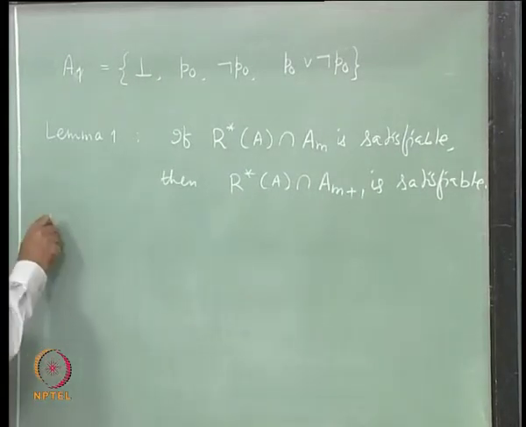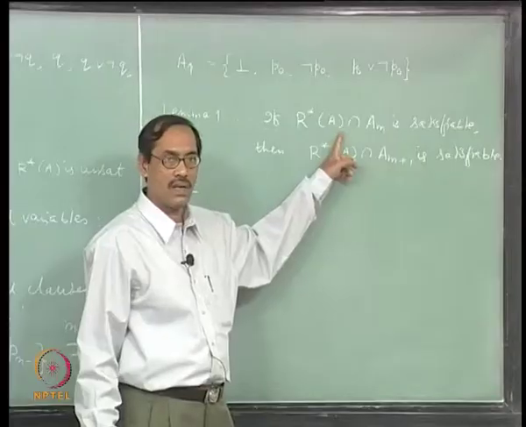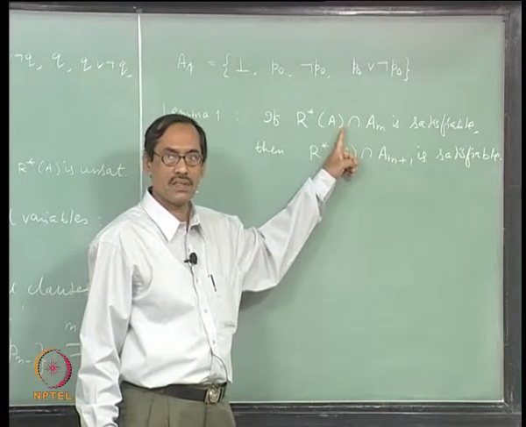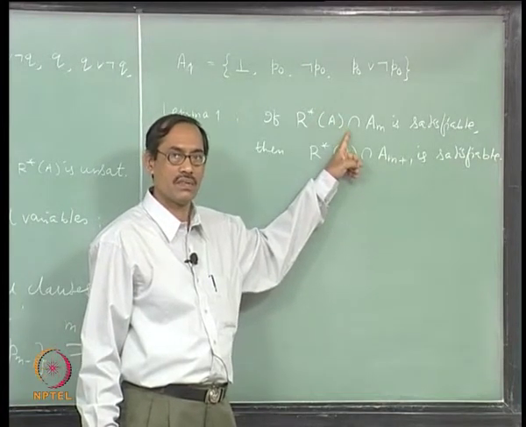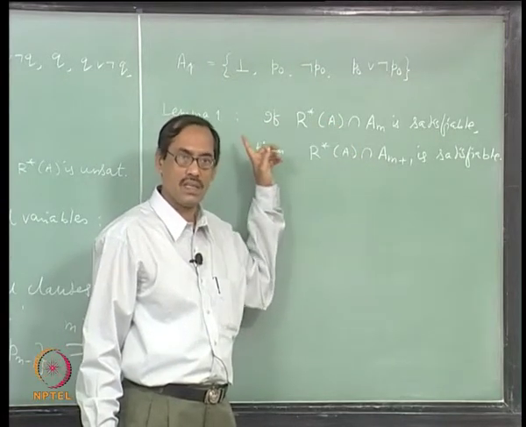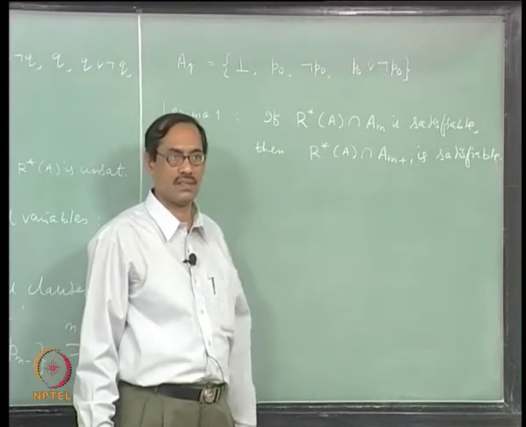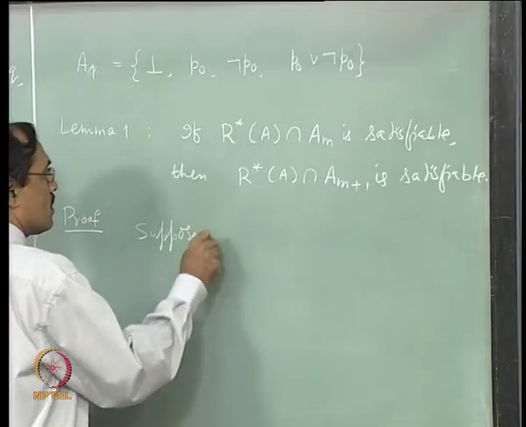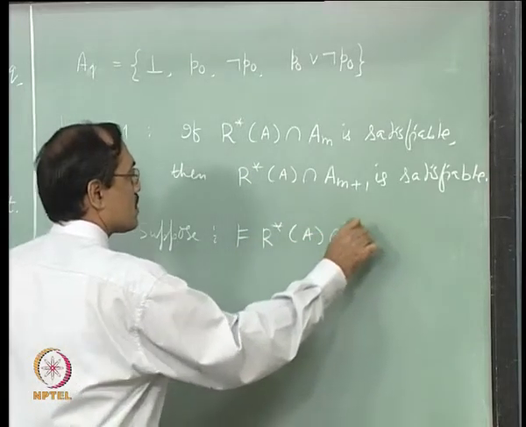So, how do we proceed? Well, this is satisfiable, so there is a model of it. It is a set of clauses, a CNF of course, and the model satisfies each of the clauses simultaneously. So, suppose I satisfies R star A intersection AM.